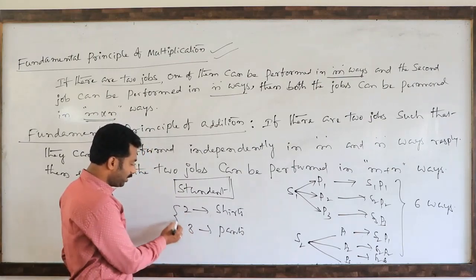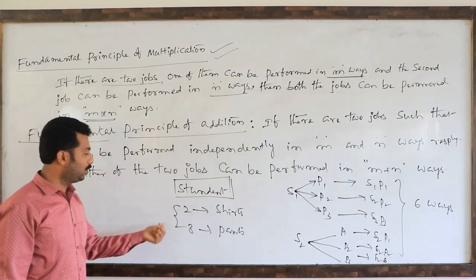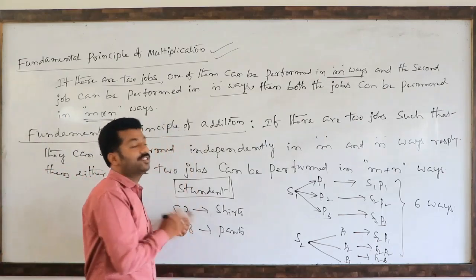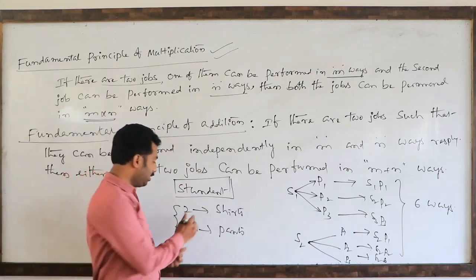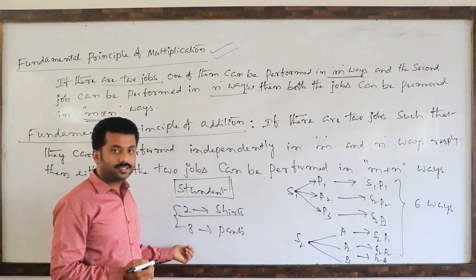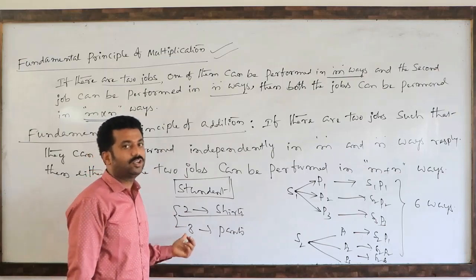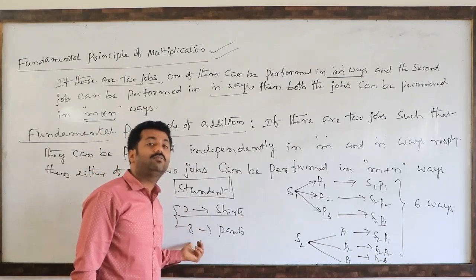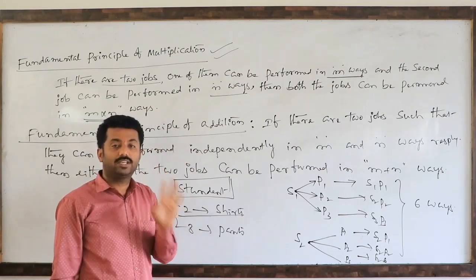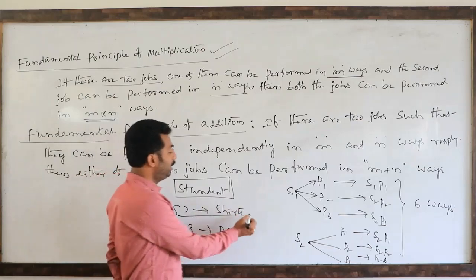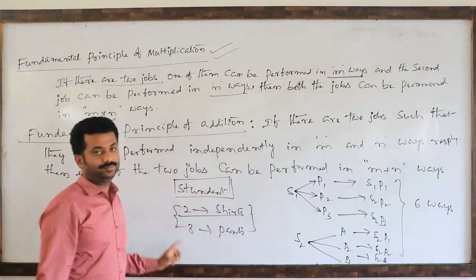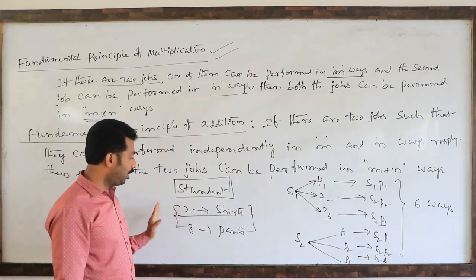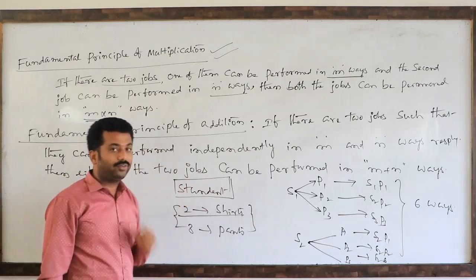These two works are compulsory, they have to do both. Suppose one work he completed and the second work he stopped, that means the job is not completed. For example, if he wears a shirt without pants, it is not a uniform, it is not a proper dress. So compulsorily a pair of one shirt and one pant should be there. Then only that work is completed.